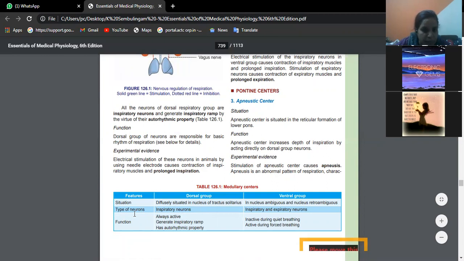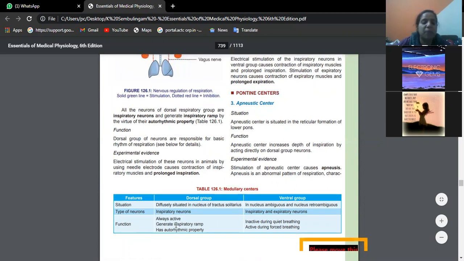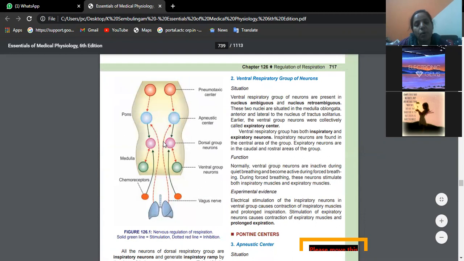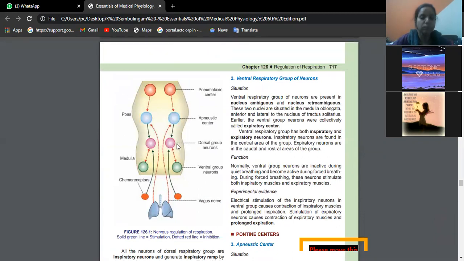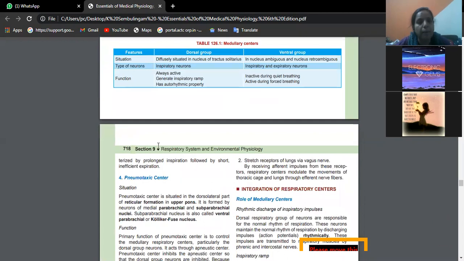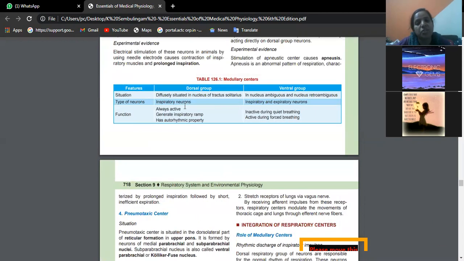Whenever this dorsal group of neurons, these pink neurons, are stimulated, we start inspiration. That means they are inspiratory neurons. The function is they are always active and they generate the inspiratory pump, and they have autorhythmic property. That means inspiration followed by expiration.